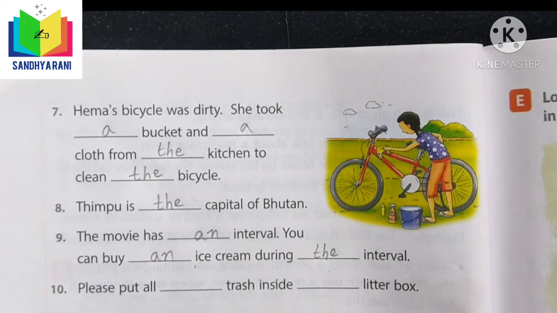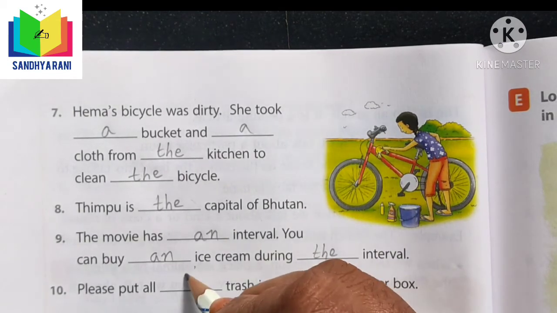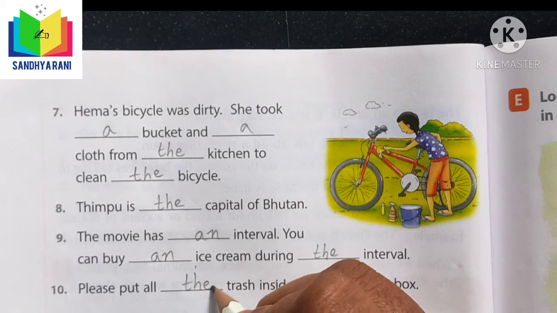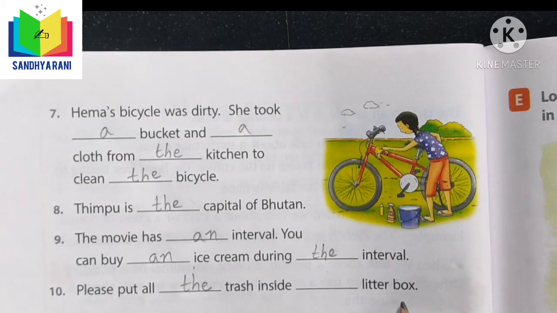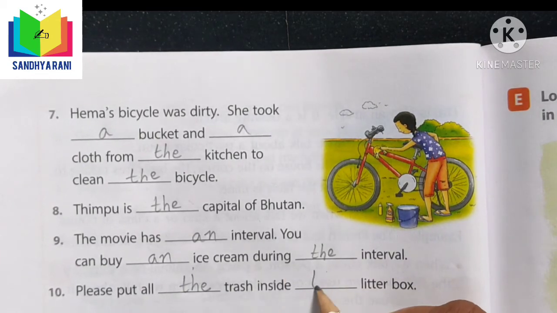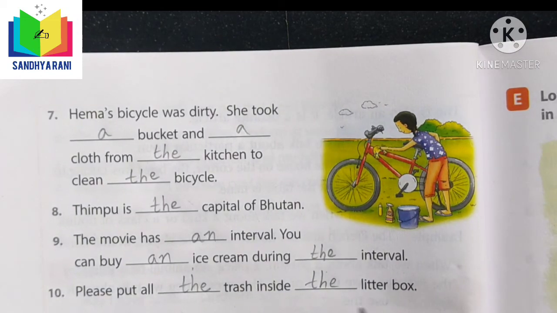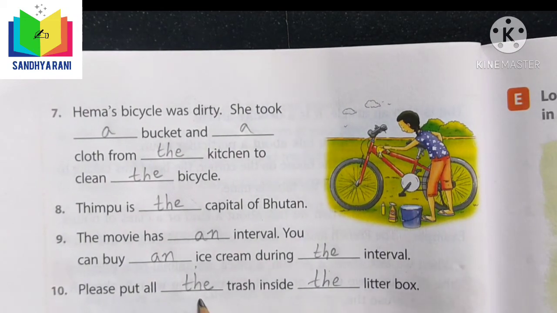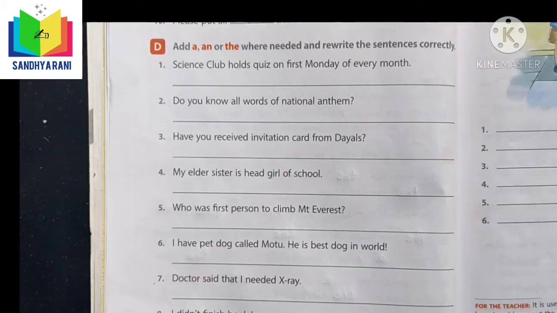Please put all dash trash inside dash litter box. Here, the trash, because we have mentioned particular things here. And inside dash litter box, of course, the litter box. Here a particular item and a particular box have been mentioned, so we have to use "the" in both blanks. Let us check the next exercise here.